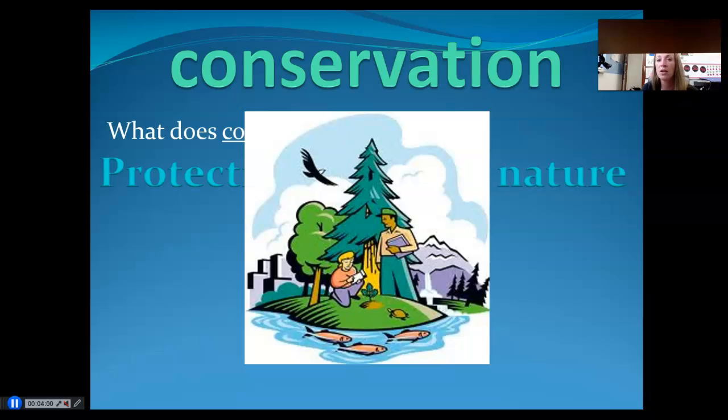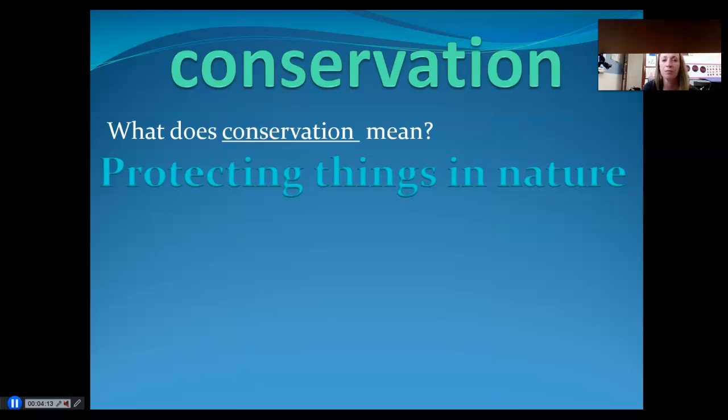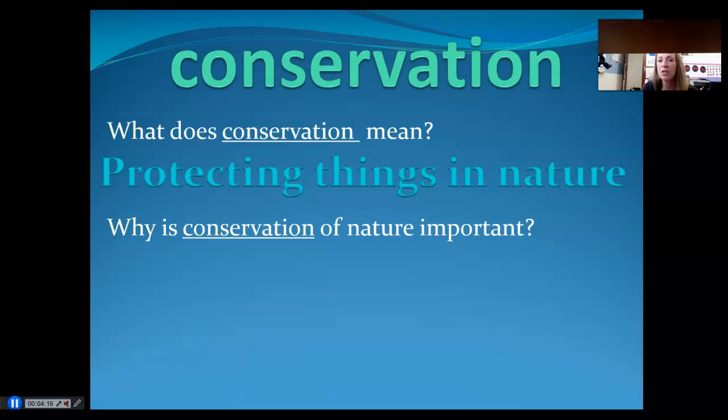Maybe you can conserve water. That would be a way to protect nature. Or you conserve the trees. That is conservation. So conservation is just protecting nature. Why is conservation of nature important? Well, if we don't protect the things in nature, they can eventually go away.